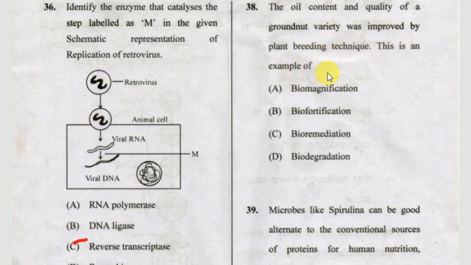This is an example of option A, biomagnification, option B, biofortification, option C, bioremediation, or option D, biodegradation. The correct answer for this one is biofortification. That is, oil content and quality of a groundnut variety was improved by plant breeding technique.